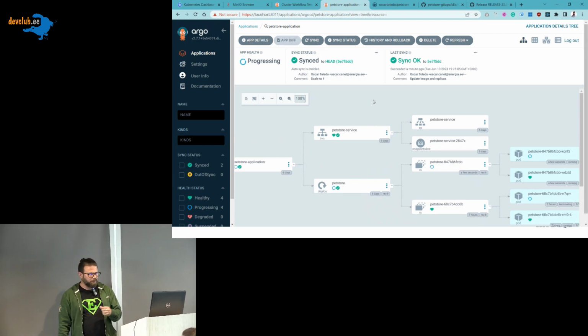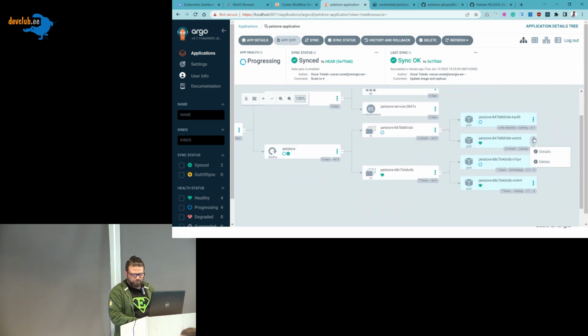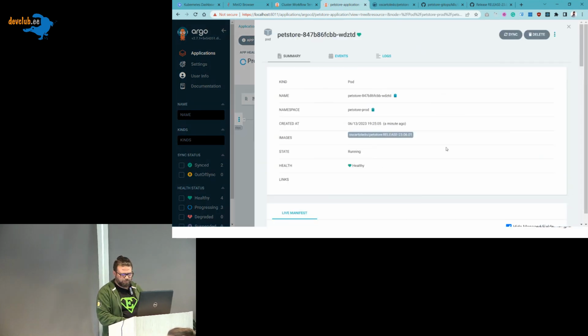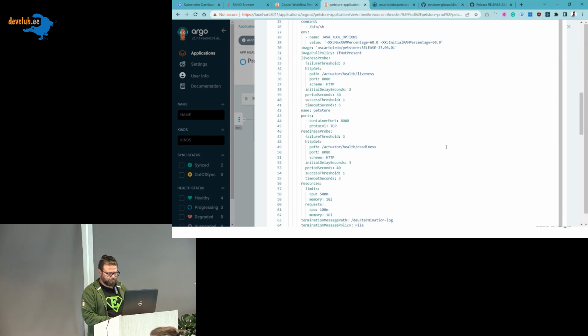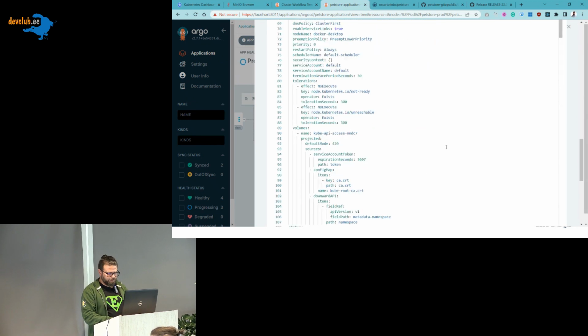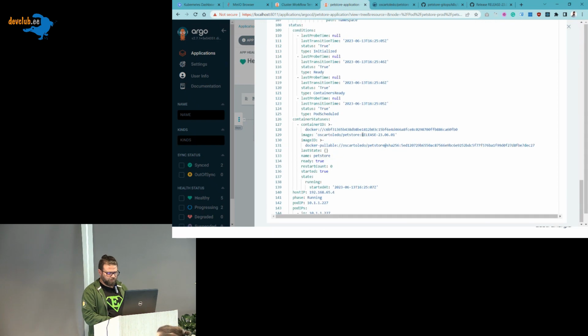So he already deployed 1 pod. If you can see, let's see. It is also removing the extra pod that we don't need anymore. And we can check the new status of this pod, for example. Let's go here. Let's see the details. And if we go to the image, so now we see that the image is actually different.